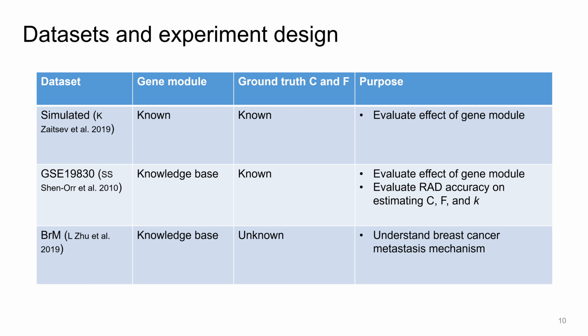The second one is the GSE dataset. It is a mixed RNA expression of rat brain, liver, and lung samples. The ground truth C and F are known, but we have to infer the gene module through a knowledge base, for example through the tool DAVID in our work. The last one is the breast cancer metastasis dataset, which consists of bulk RNA data of both matched primary breast and metastatic samples. We do not know the ground truth C and F, and we have to infer the gene module through a knowledge base as well.